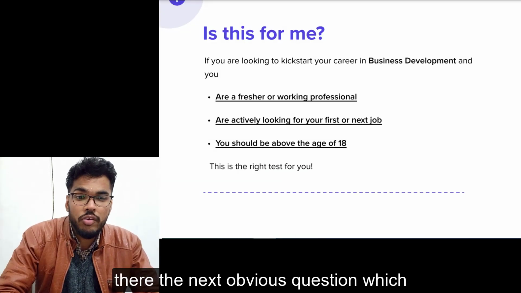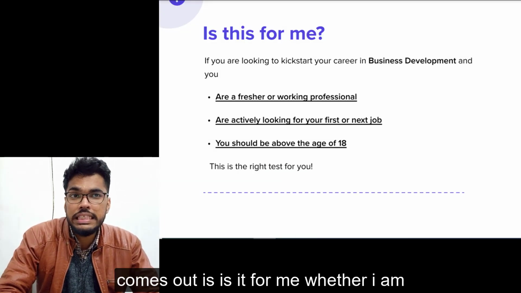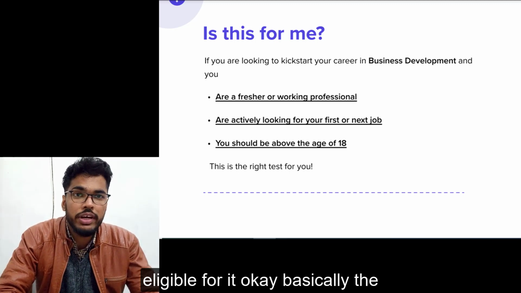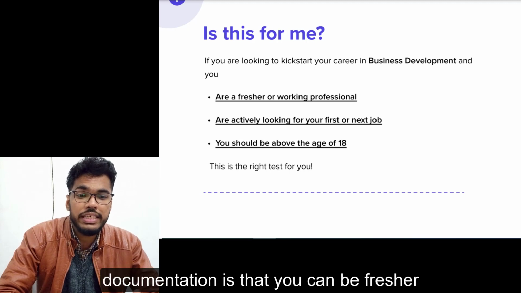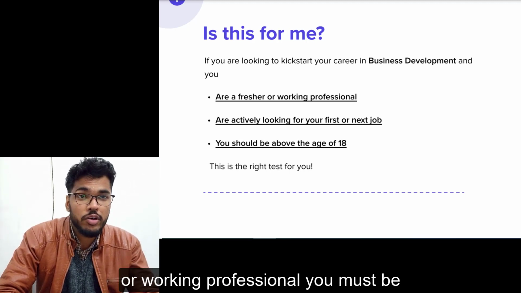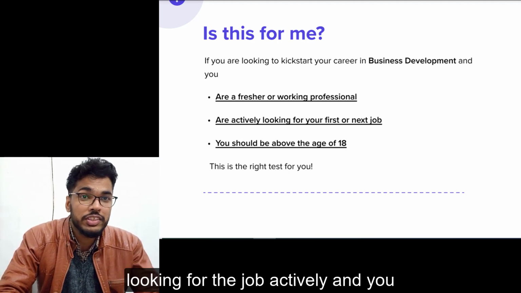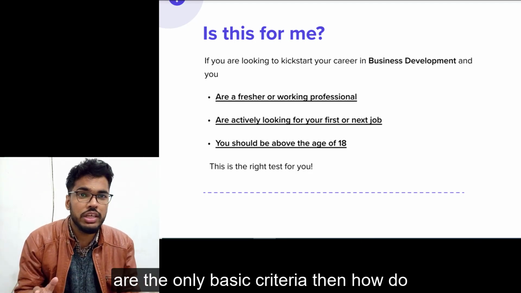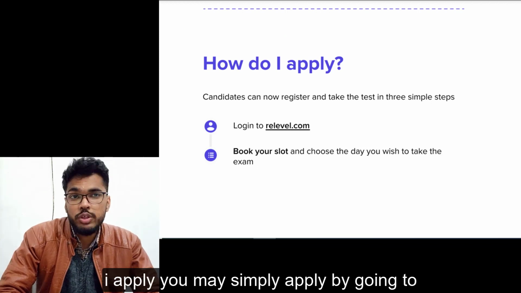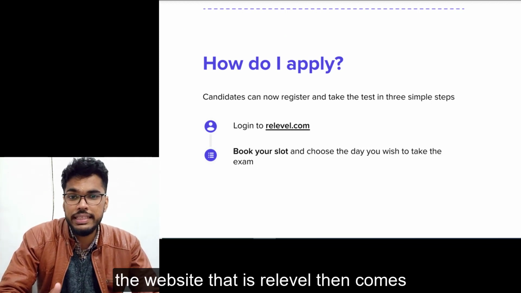Then the next obvious question is, is it for me, whether I am eligible for it. The eligibility criteria given in the documentation is that you can be a fresher or working professional, you must be looking for a job actively, and you should be at least 18 years of age. These are the only basic criteria. Then how do I apply? You may simply apply by going to the Relevel website.